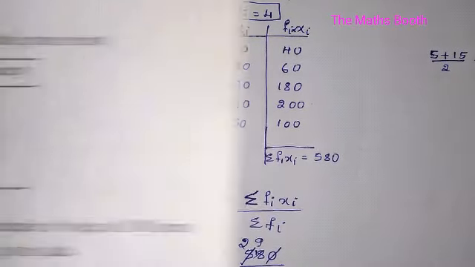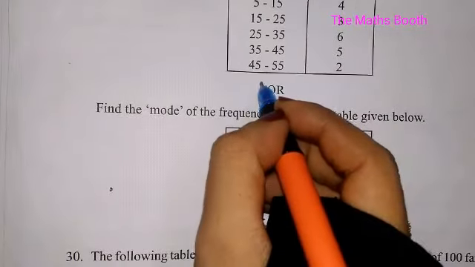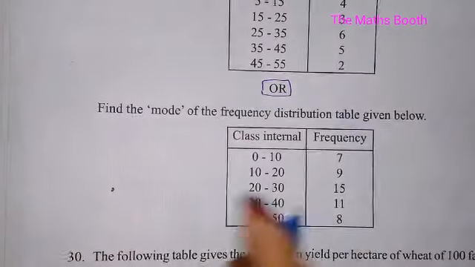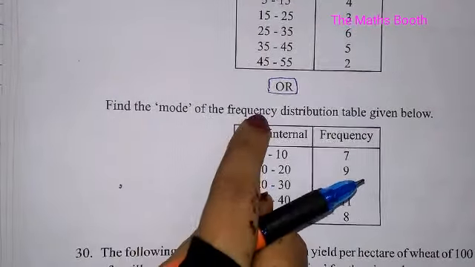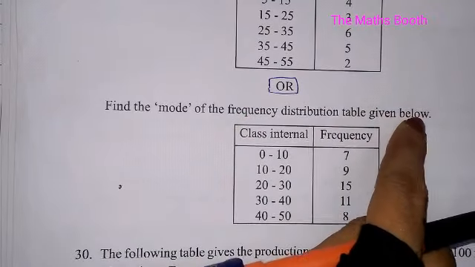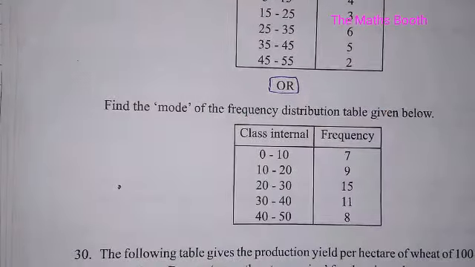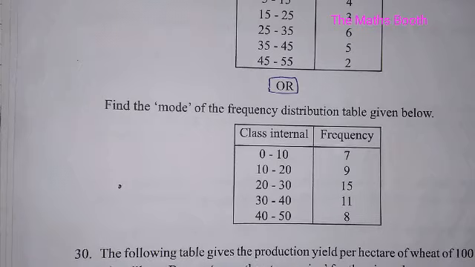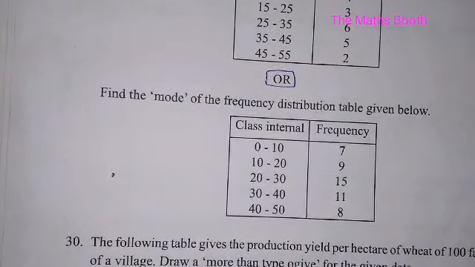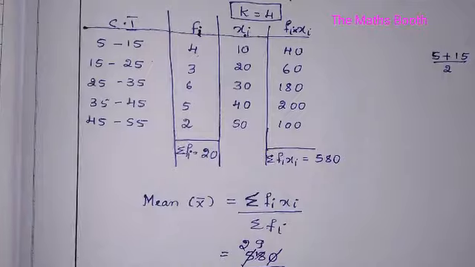Let us see next what they have asked here. They have asked to find the mode of the frequency distribution table given below. To solve this mean and mode problem, we need to learn the formula by heart first. Okay, let us find the mode. Let me write the question.